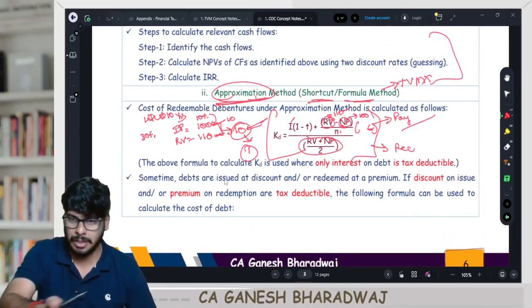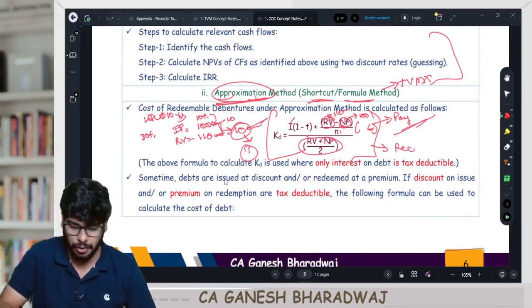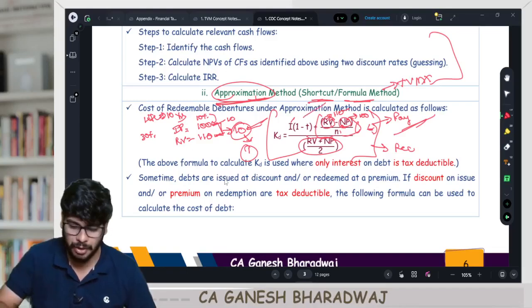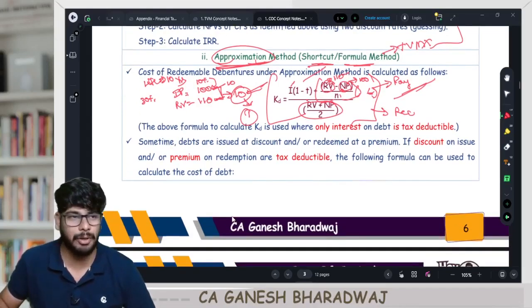Right? In all the sums that we did, we only use this formula. Did we assume that the difference between the two is also tax deductible? No, we didn't assume that. We assumed only this is tax deductible. Are you following this, guys?